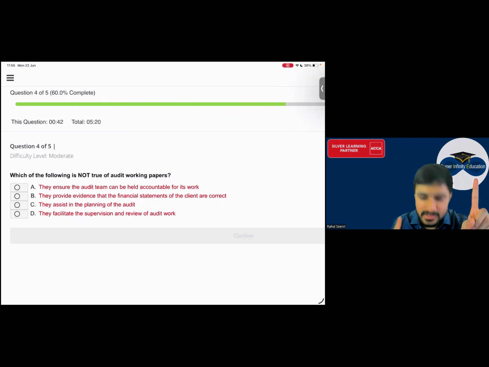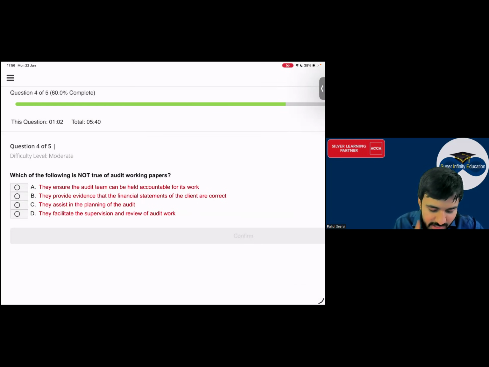Audit team accountable. Yes, sir. ये तो नहीं होगा. Not बोला है. They are saying not true. It is true sir. Then they provide evidence that the financial statements of the client are correct. Do they provide the evidence that the financial statements are correct? सर थोड़ा कंफ्यूजिंग लग रहा है, समझ में नहीं आ रहा है.